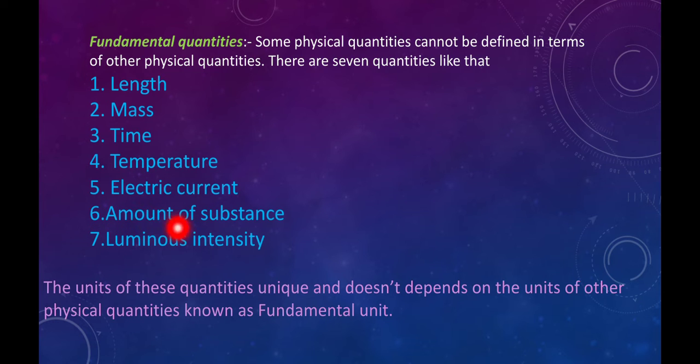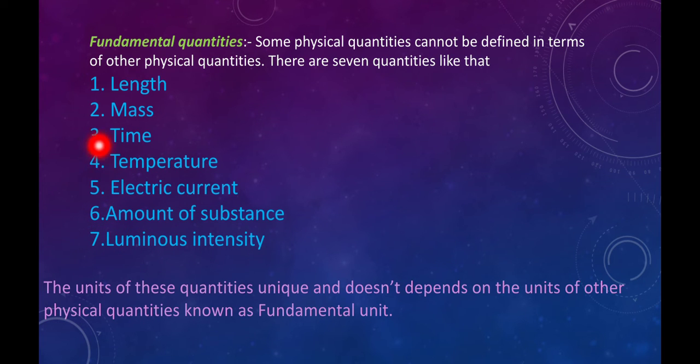Sixth one is amount of substance. This is defined in terms of mole, and it is a theoretically calculated value with the help of the mass of the substance and the molecular weight of the substance. Knowing the molecular weight and the mass, we can easily calculate the amount of substance in moles. And luminous intensity is the amount of light energy flux flowing per unit solid angle. It is connected to our eyes, and this quantity is out of your syllabus, so we can discuss it in a later video.